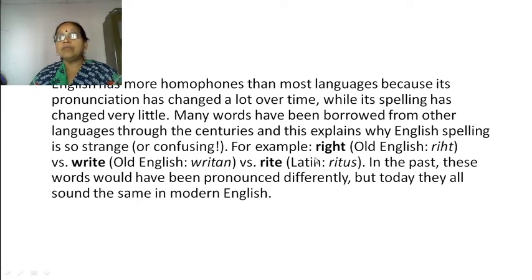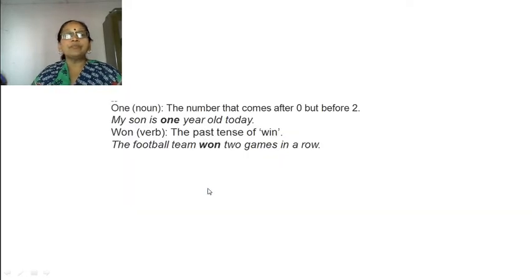For example, write, right, and rite. In the past, these words would have been pronounced differently, but today they all sound the same in modern English. Let us see some funny words.